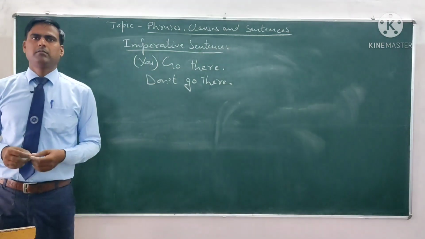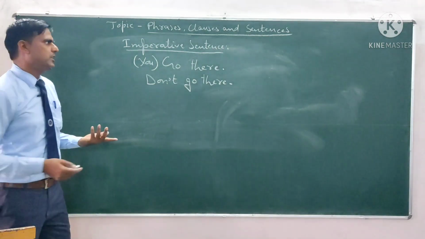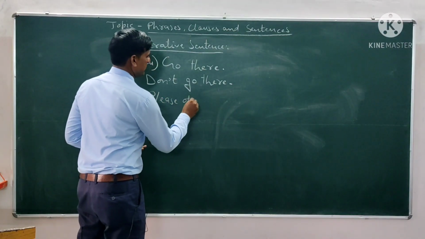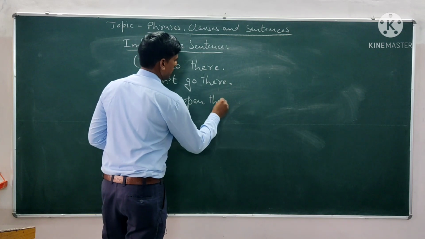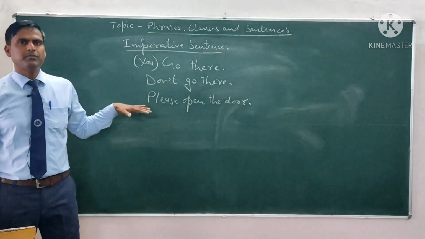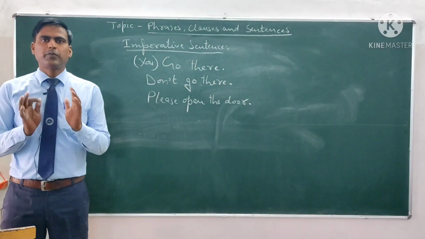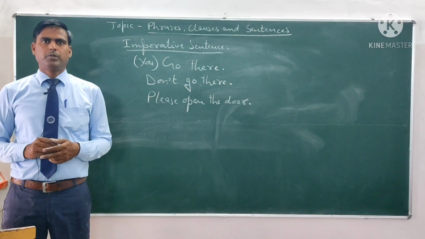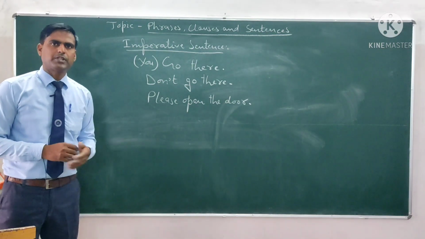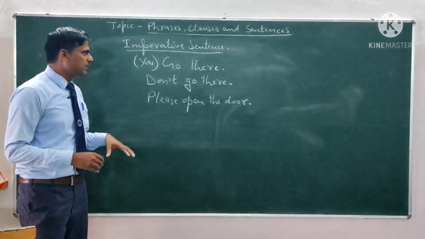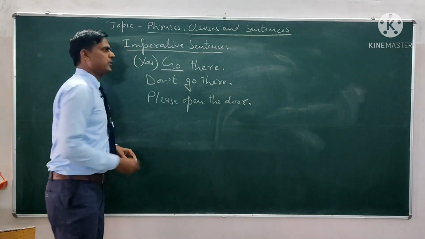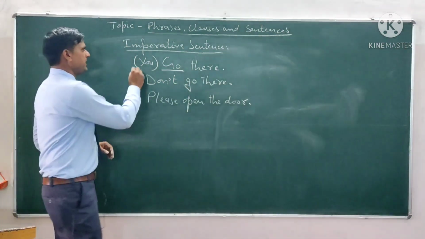If there is a request, we can add please: open the door, full stop. And in the end of the sentence we use a full stop. So these are the examples of imperative sentences. In imperative sentences we write the sentence directly with the main verb. We don't write the subject.